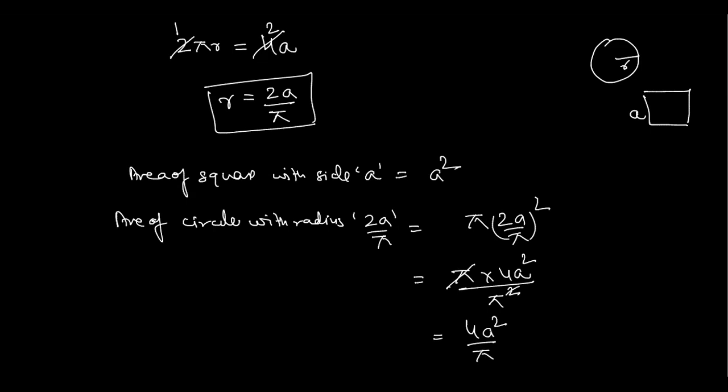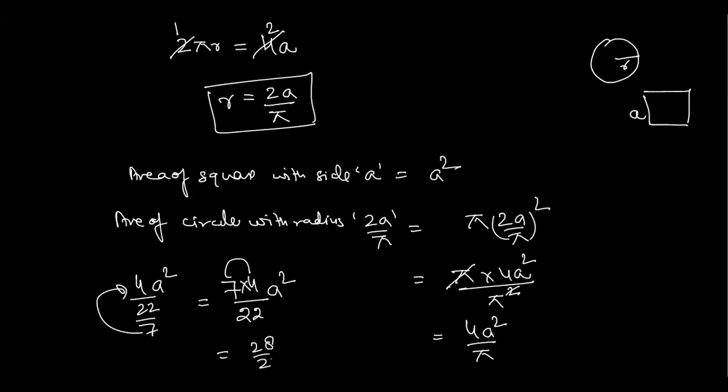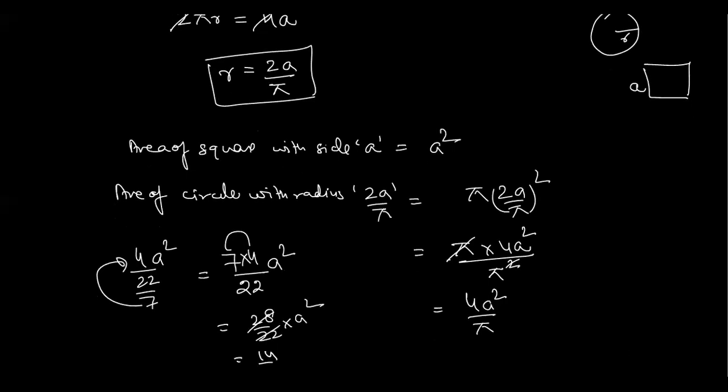Now when you calculate the value of 4A square upon pi, if you put the value of pi as 22 by 7, this 7 will go into the numerator, and it becomes 4 into 7 upon 22 A square. This will be 28, and this will be 22. So that would be 28 divided by 22 into A square. Divide it further, you will get 14 upon 11 into A square.